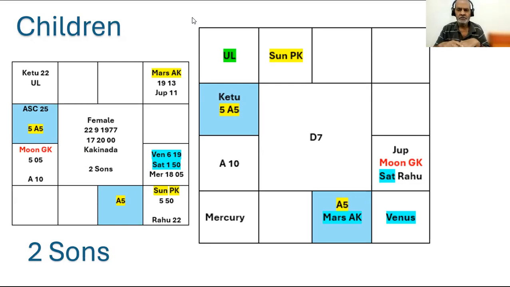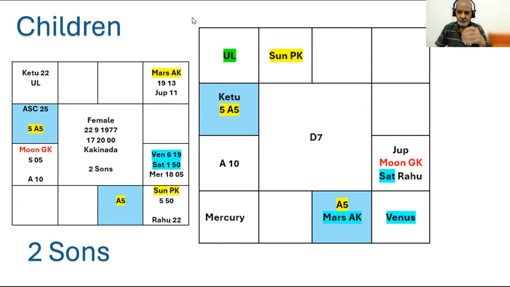Both the sons are healthy and active. They have studied engineering, computer science engineering, and they are engineering graduates in search of a job. So let us see the combinations. They are almost very similar to the combinations given in the earlier chart.